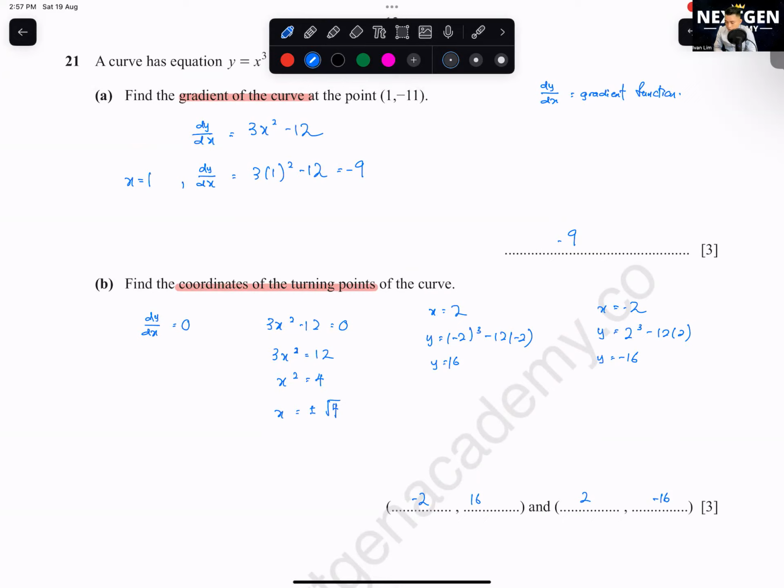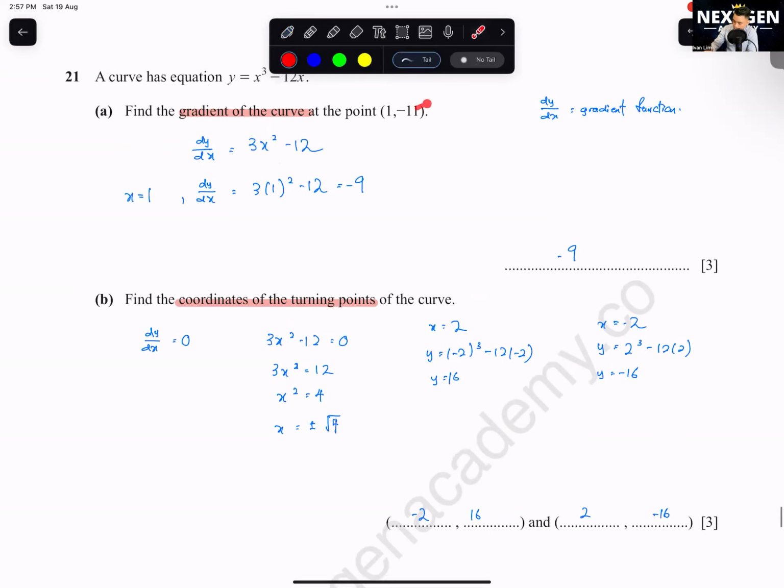1, negative 11 is not the turning point, it's just a point. This is not a turning point. This is just a random point on the curve. They never say turning point also. Turning point, the formula is always dy over dx equals to 0. Okay, so if let's say you got a curve like that, turning point is here. The 1, negative 11 is just some random point on the curve.